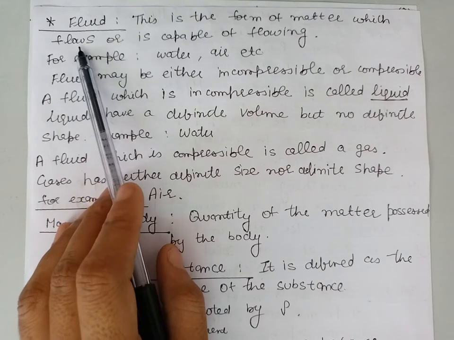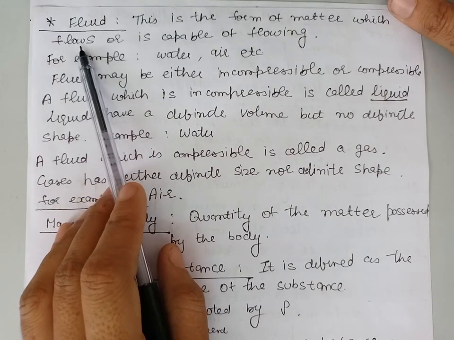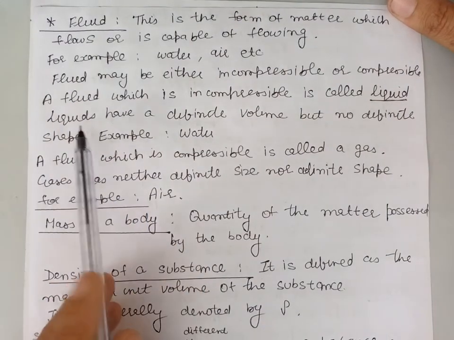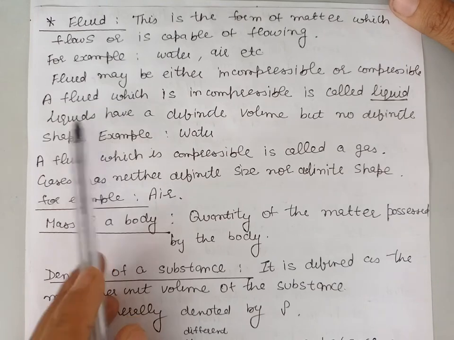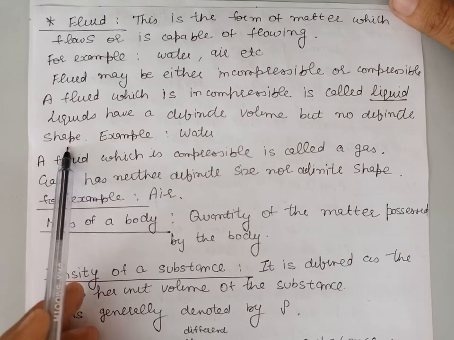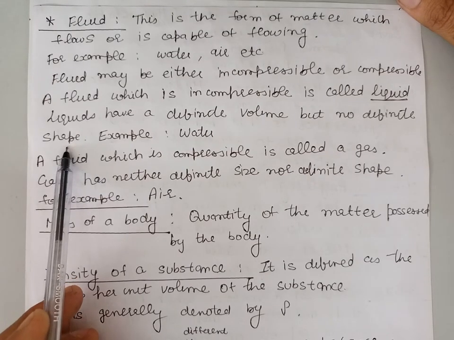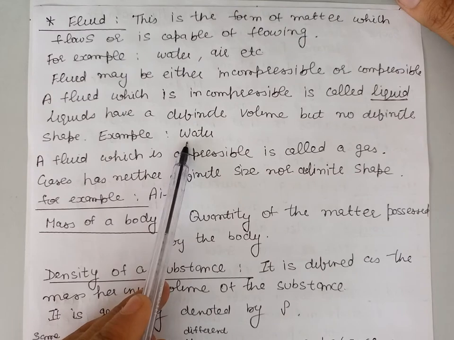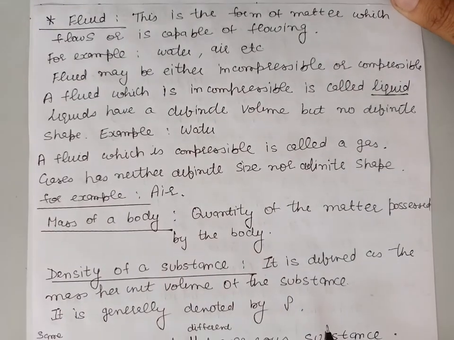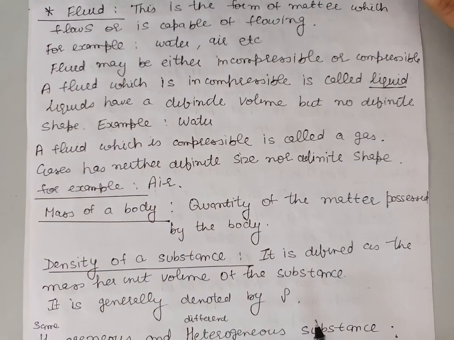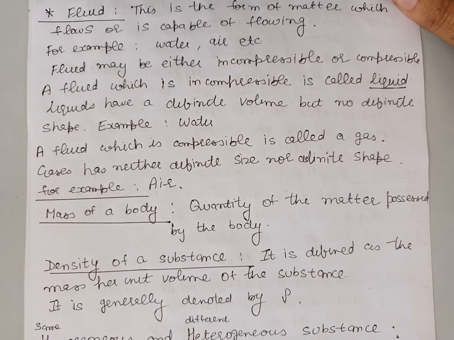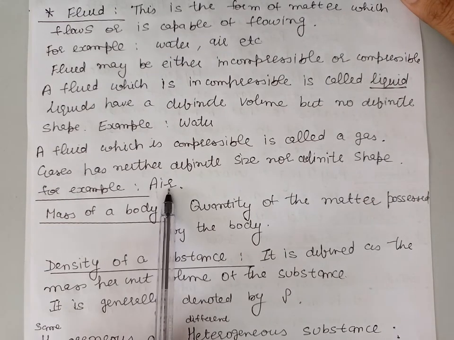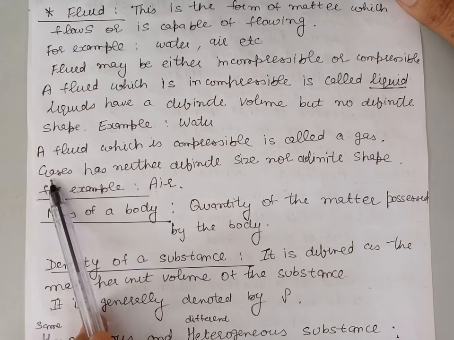We can classify fluids into two categories. One which are incompressible, other which are compressible. The fluids which are incompressible are called liquids. Liquids have a definite volume but no definite shape. They take the shape of the vessel in which they are poured. For example, water is a form of liquid. And the fluids which are compressible are called gases. Gases neither have a definite size nor a definite shape. For example, air is a form of matter which is gas.